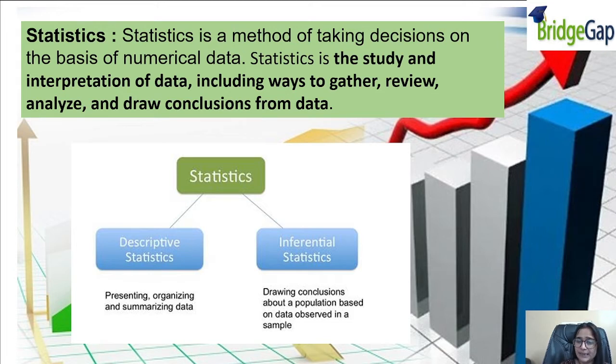And inferential is drawing conclusions about a population based on the data observed in a sample. Firstly, we are collecting a sample and then we are drawing the conclusions based on the outcome from the samples. So here we are also collecting the samples in inferential statistics. All right.